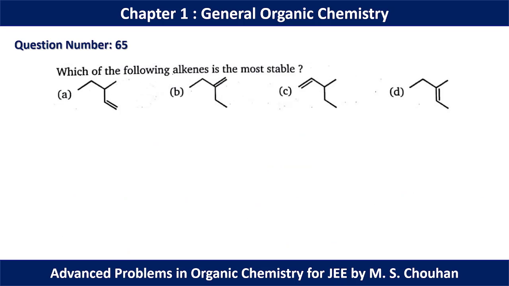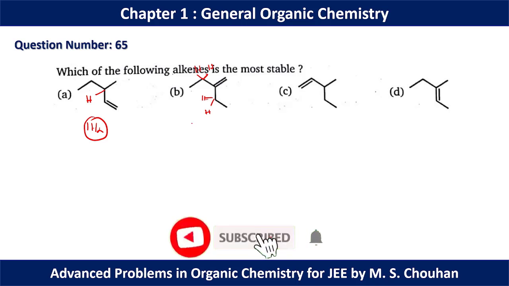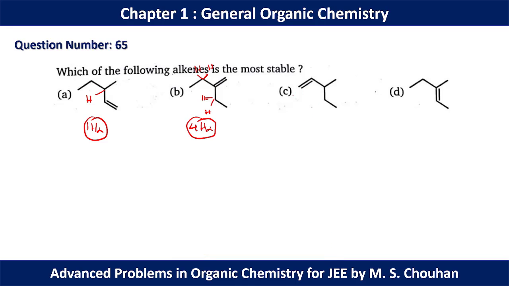In question number 65, which of the following alkenes is most stable? To explain the stability of the alkene, we must go for the number of alpha hydrogens or number of hyperconjugative structures. In structure 1, we have only one alpha hydrogen, and one alpha hydrogen means one hyperconjugative structure is possible. In option B, we have 1, 2, 3, 4, 4 alpha hydrogens present. It implies that 4 hyperconjugative structures are possible.